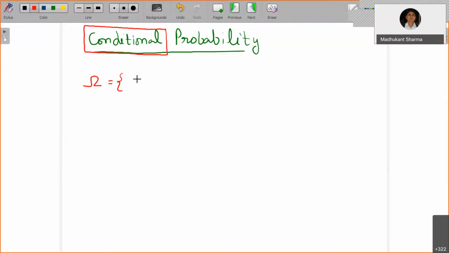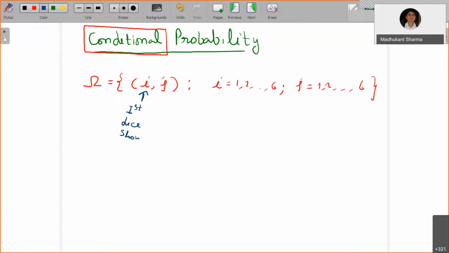The set of all possible pairs (i, j), such that i is 1, 2, and so on up to 6, and j is also 1, 2, and so on up to 6. Here i denotes what the first die shows, and j denotes the second die, the face which comes up.